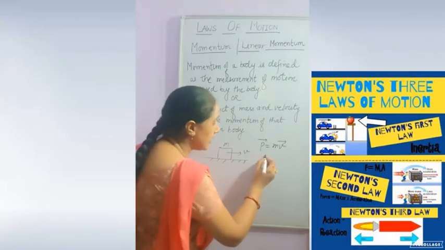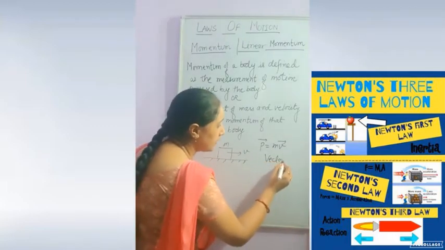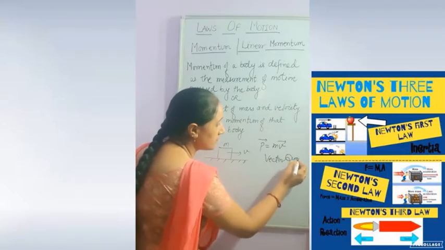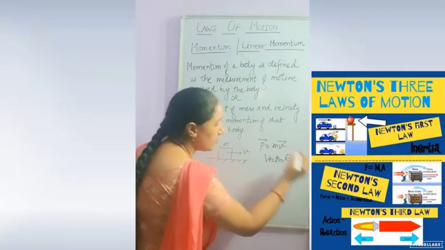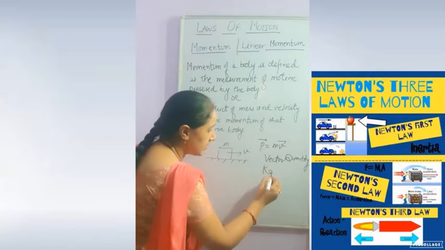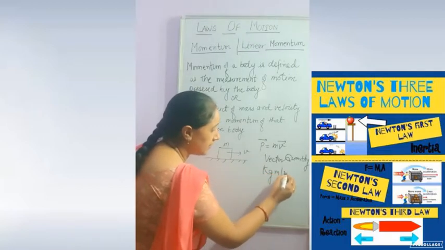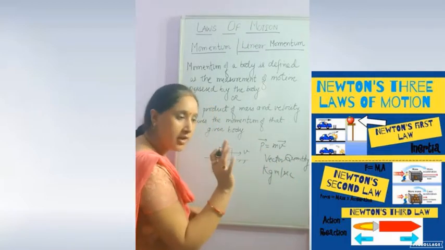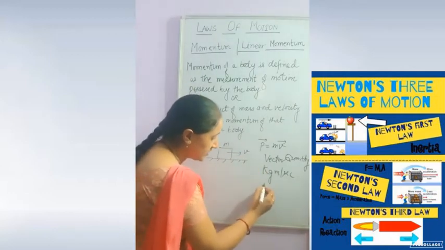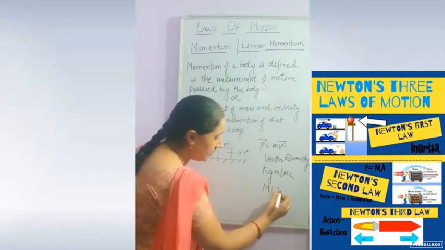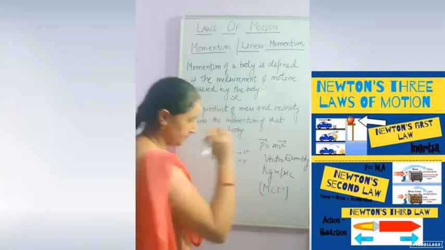It is a vector quantity. Okay, it is a vector quantity. Its unit is kg meter per second by the given formula. And what is the dimension? Its dimension is M L T power minus 1.